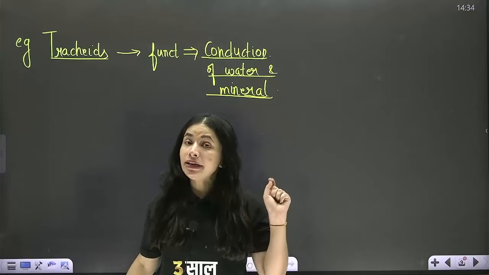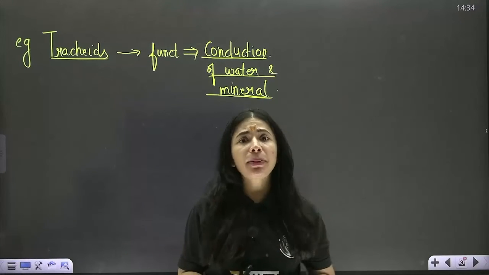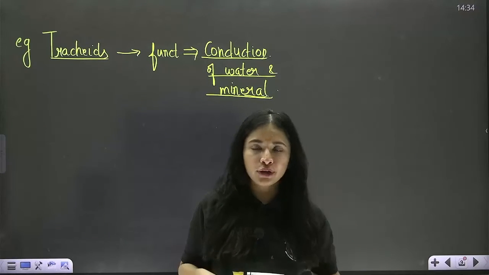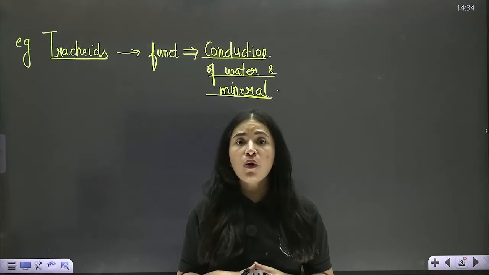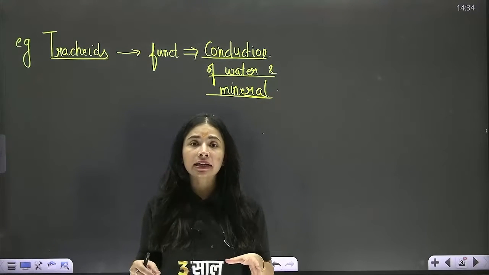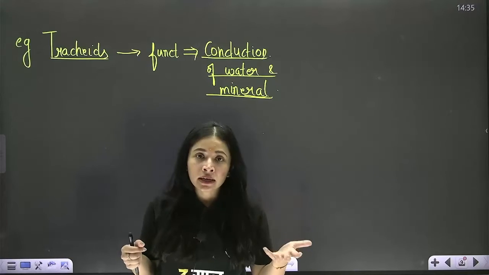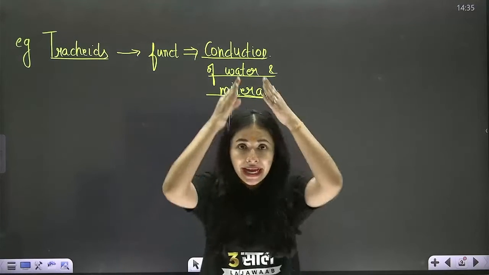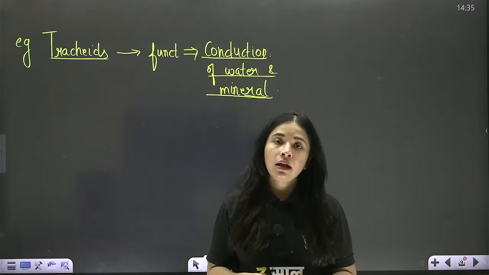Now, can you all guess what is the shape of the pipe? You must have seen either in photographs or in your homes. Pipes are always cylindrical. Have you ever seen any conducting pipe that is triangular or rectangular? No. They are always cylindrical. Why?